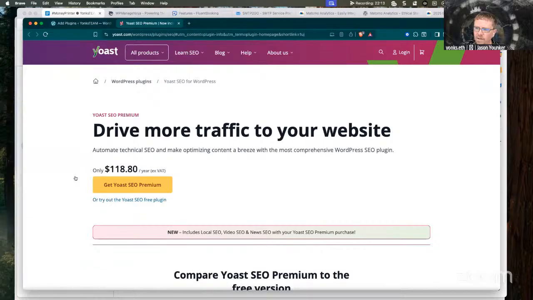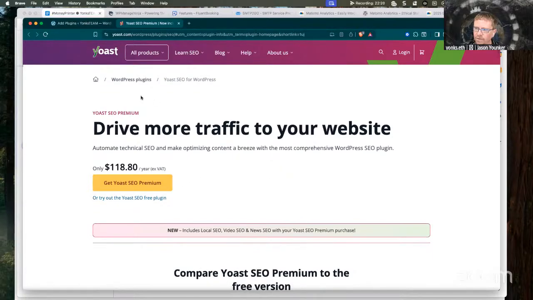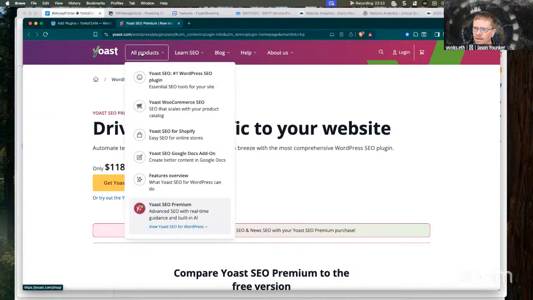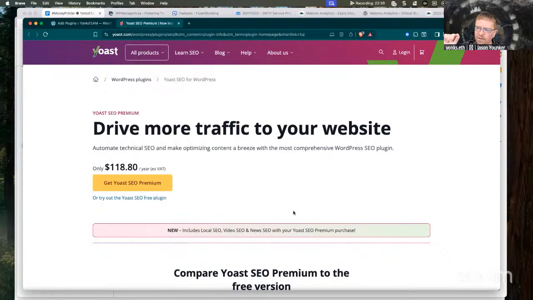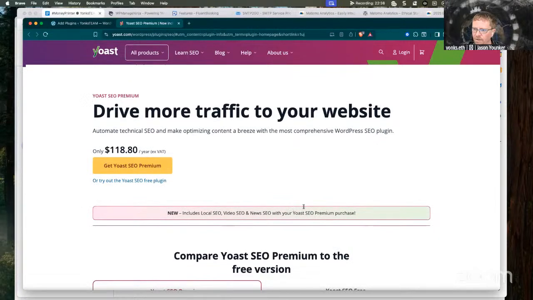This is $118 a year. I'm not sure if that's for SEO Premium. And it does have built-in AI. So this is one of the things that we can evaluate, if it checks the box as far as doing that. But that may be an opportunity to do as well.